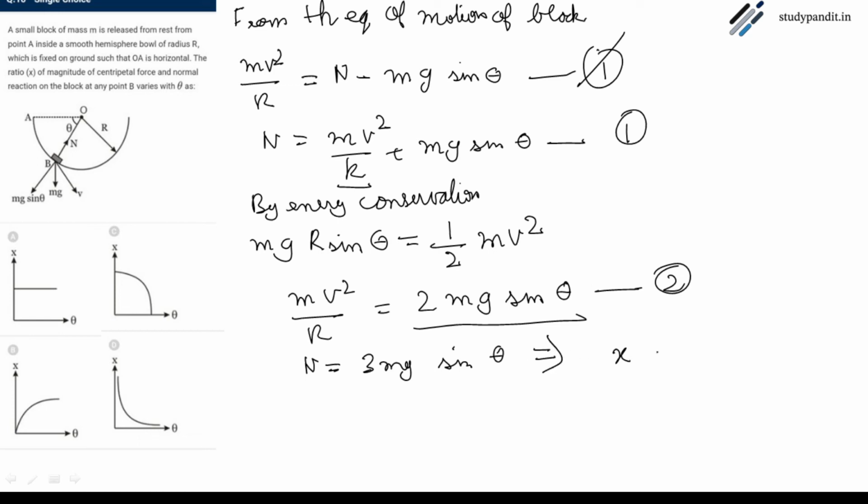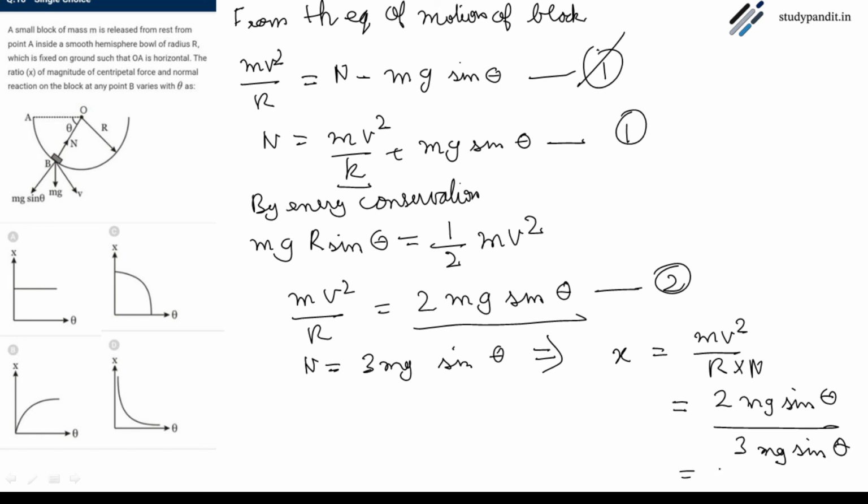Now what we have to find out? We have to find out x. What is x? It is the ratio of centripetal force, mv square by r, and the normal reaction N, which comes out to be 2 mg sine theta by 3 mg sine theta, which is equal to 2 by 3. So what's the conclusion? That it's independent of theta. The answer is 2 by 3, but the graph will be independent of theta. X will be independent and the answer will be A.